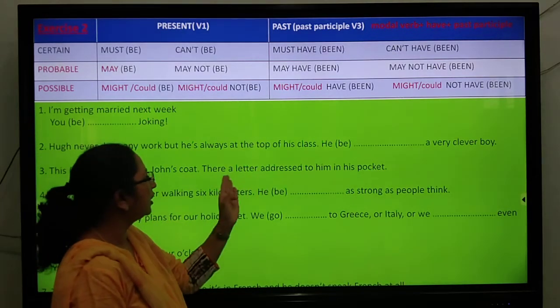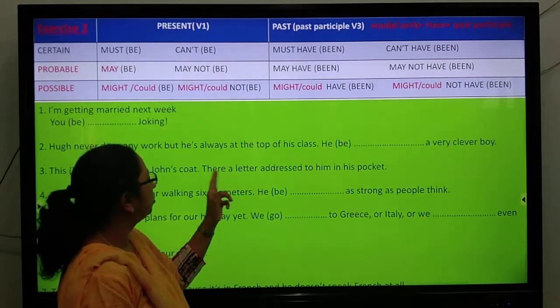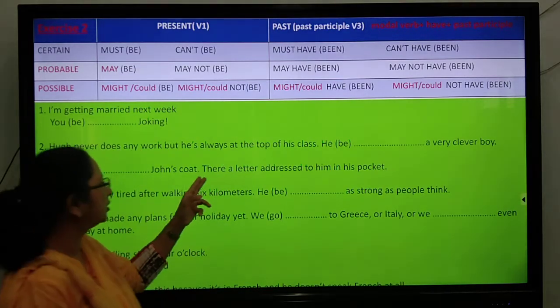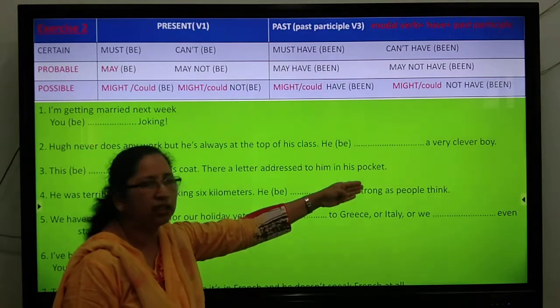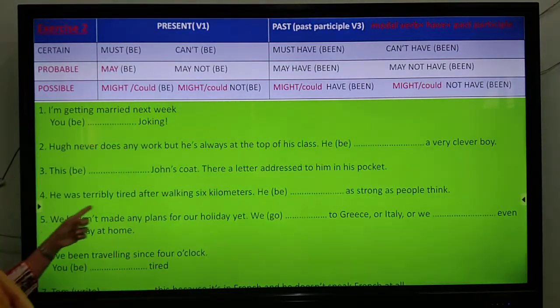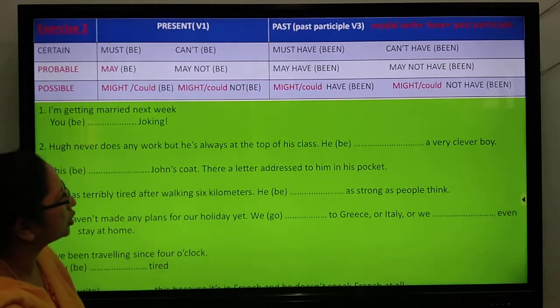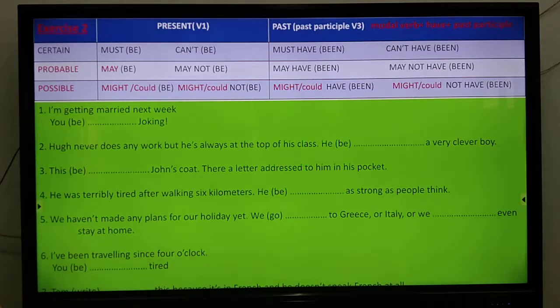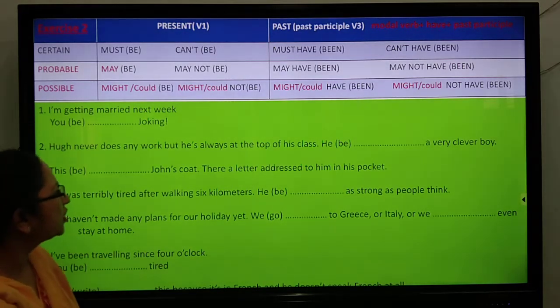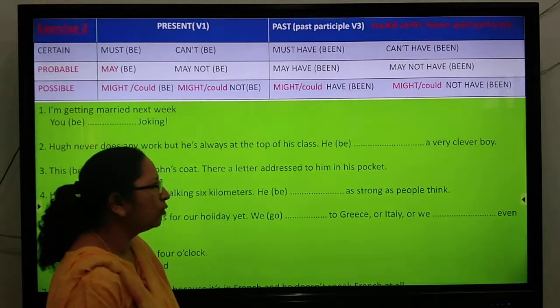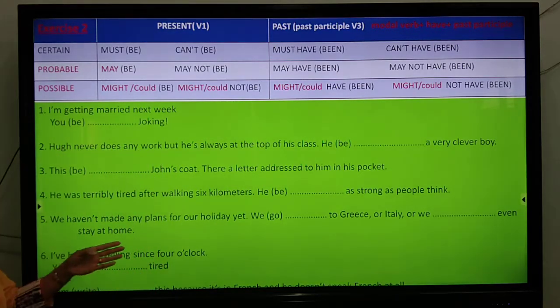There is a letter. Please make note of the change here. There is an error. There is a letter addressed to him in his pocket. He was terribly tired after walking 6 kilometers, so he must be as strong as people think. Number 5, we haven't made any plans for our holiday yet. We might go to Greece or Italy, or we might even stay at home.